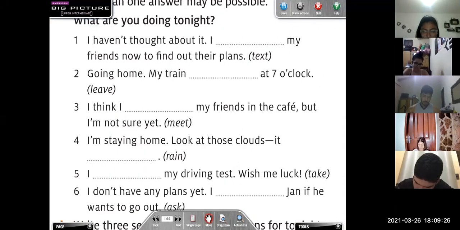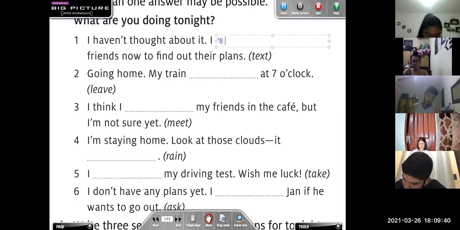I haven't thought about it. I will text. Will text, okay. Why did you choose will text? Because it is a spontaneous decision. Yes, very good. Because it's a spontaneous decision, right? It's something that is not planned, right?